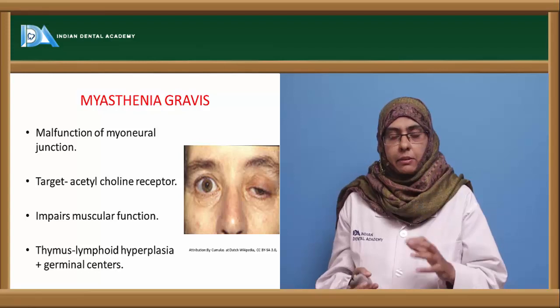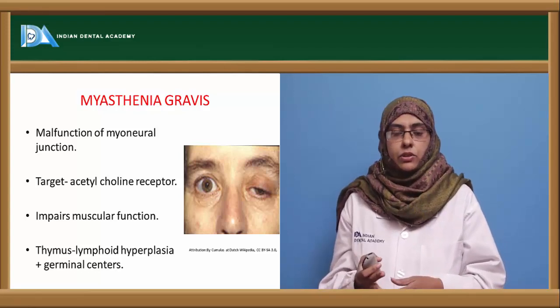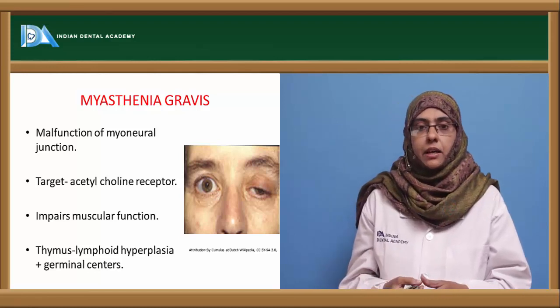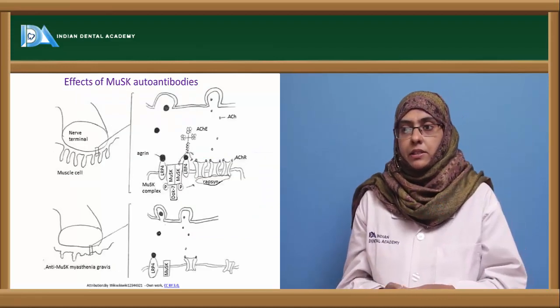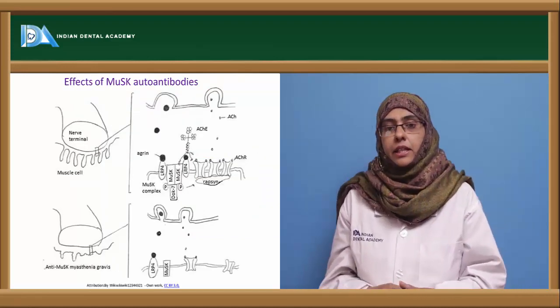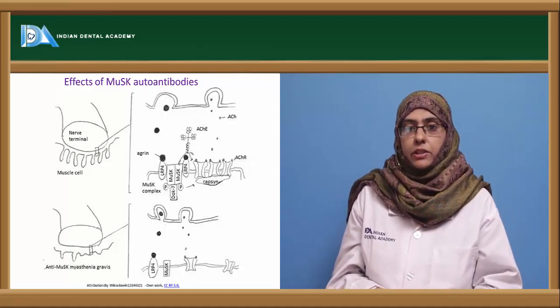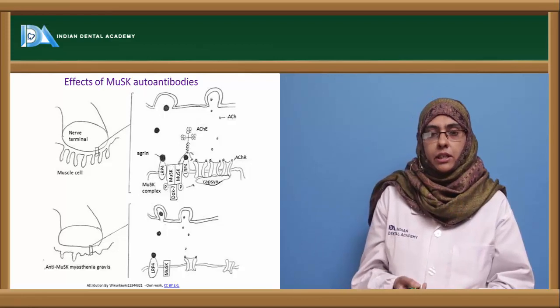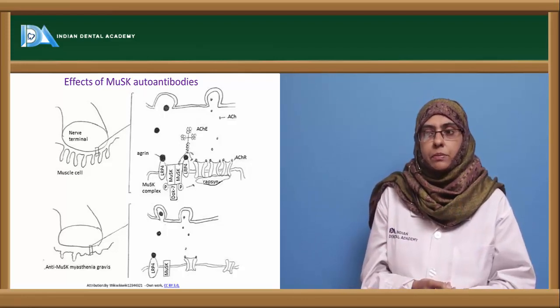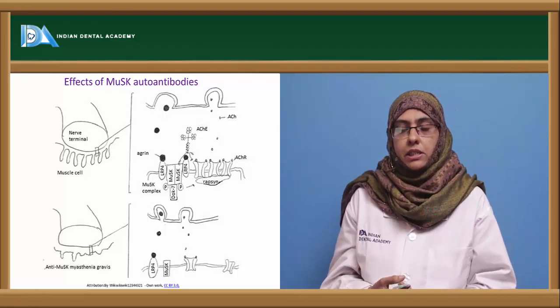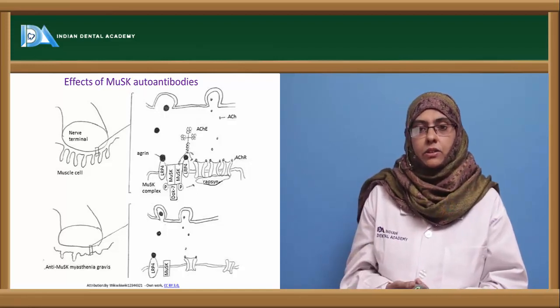So here the thymus can usually be seen with lymphoid hyperplasia with more germinal centers. The best example that can be given of myasthenia gravis, which is a pathogenic respiratory disorder seen in autoimmune patients, is the effect of MuSK autoantibodies, muscle specific kinase autoantibodies.